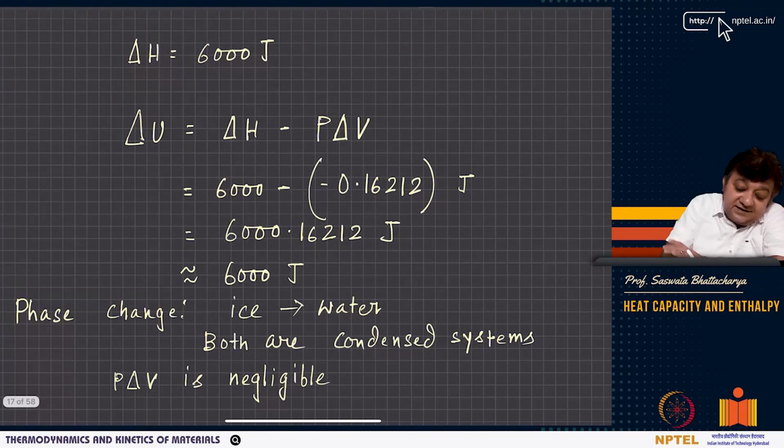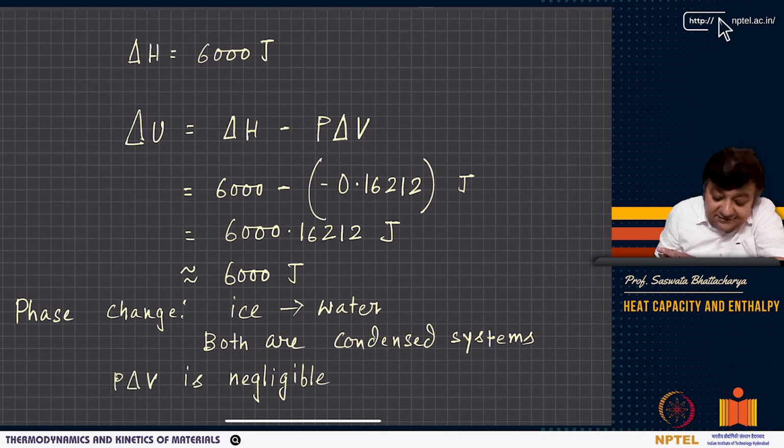So as you can see here, delta H is 6,000 joules, and delta U is going to be 6,000 minus minus 0.16212, which is 6,000.16212 joules. So delta U is slightly more than delta H, but it's not really that much different. So we get delta U to be approximately the same as delta H.